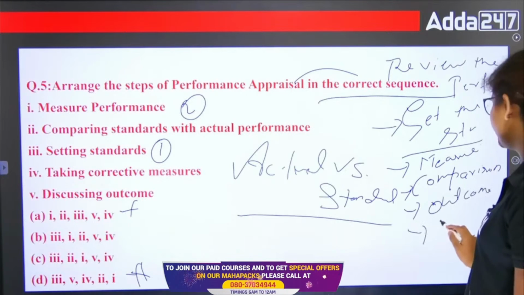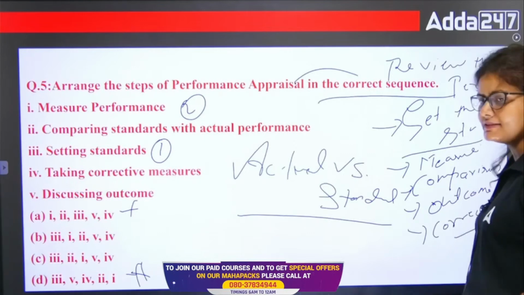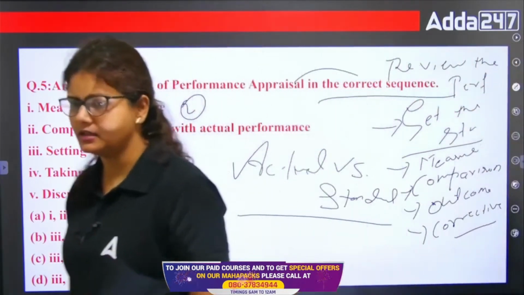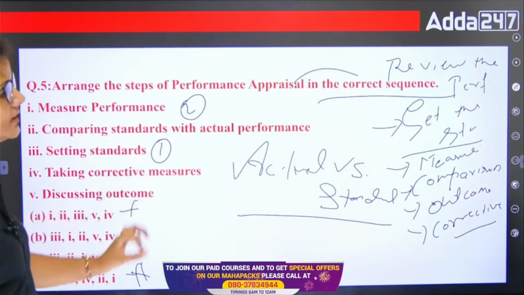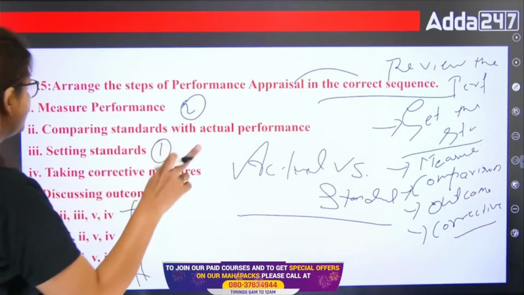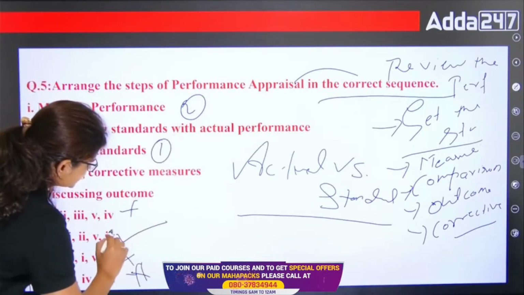And then you have to take corrective action, right? So first you have to define the standard. Second is you have to measure the performance, and third is comparison. You have to compare the standard with the actual performance. Then outcome, you have to identify whatever outcome is there, whether that employee has done something good or not. Then you have to take corrective action according to that, right? So these are the 5 steps. Now after 3, what comes? That is measure the performance. That means the third option is also wrong. Now the remaining is 2.